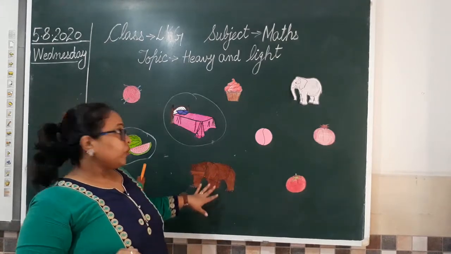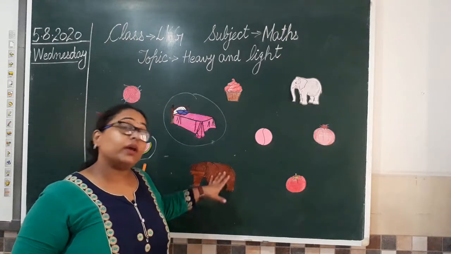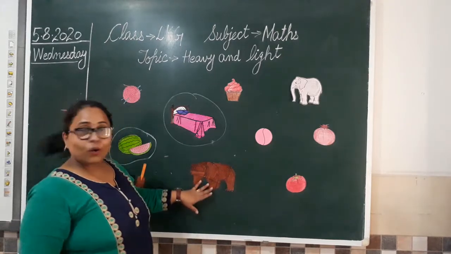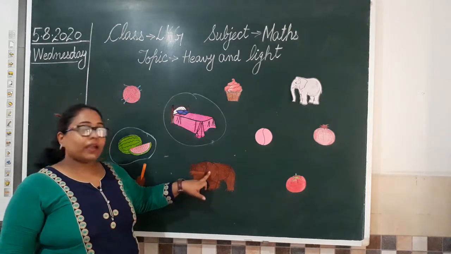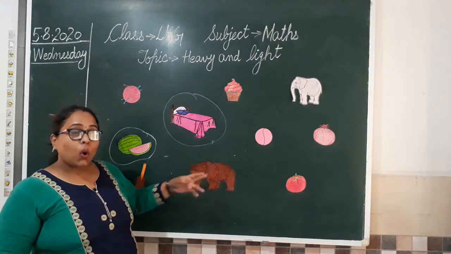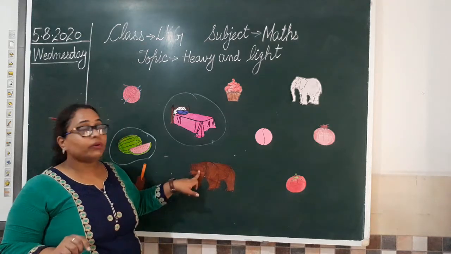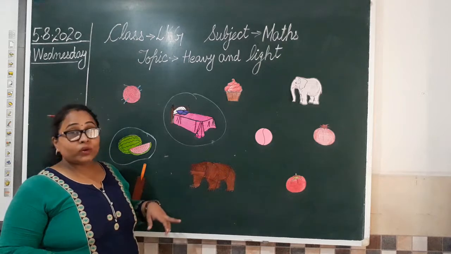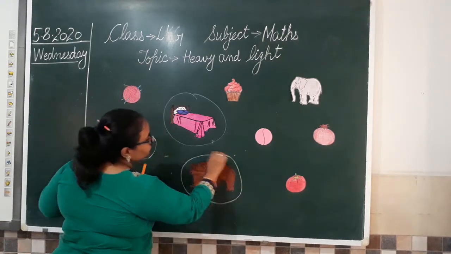Then we have bear. It's a wild animal. Aur pata hai isko honey bahut pasand hai. So you all love to eat honey? Meethi meethi shahad? Good. So this bear, is it easy for you to hold an original bear? I'm not talking about your teddy bear. I'm talking about this bear. No, it's not. So we are going to circle this bear also here.